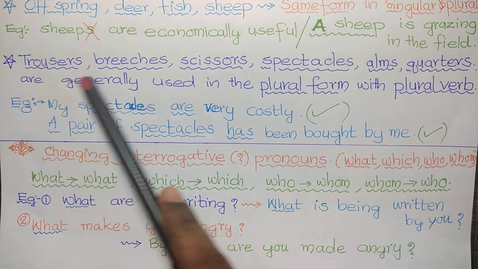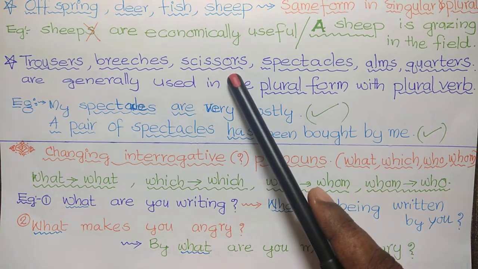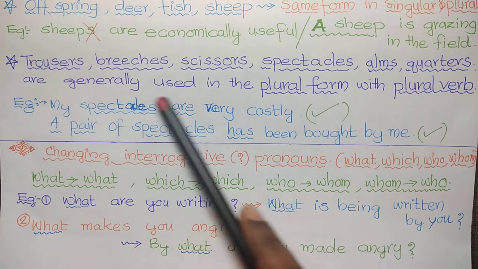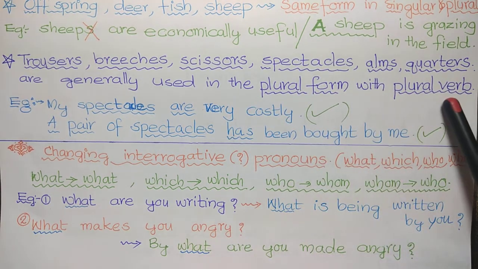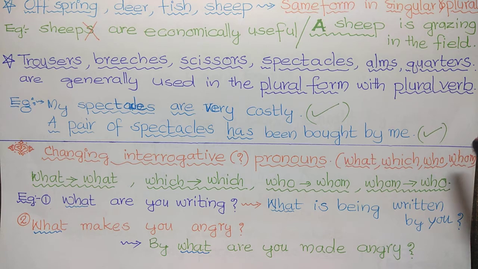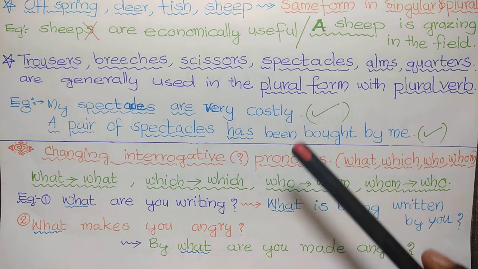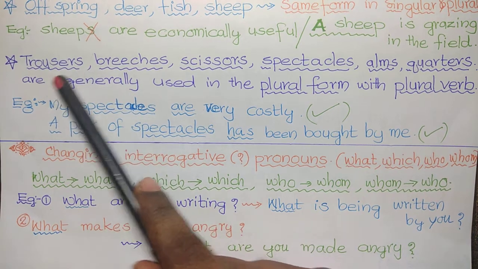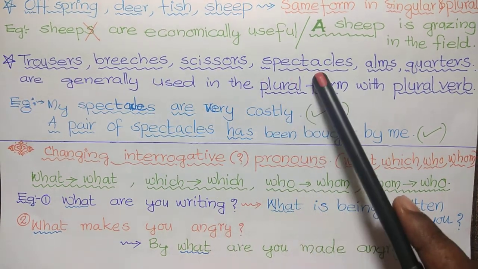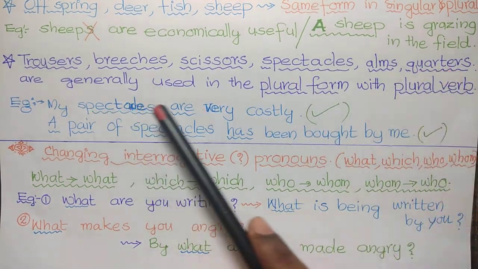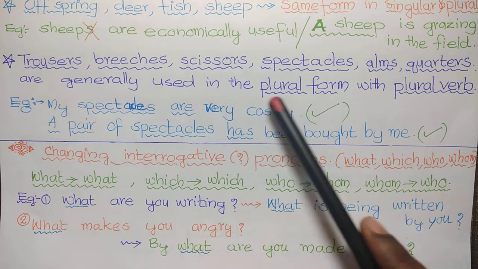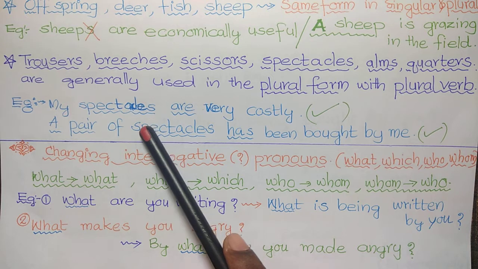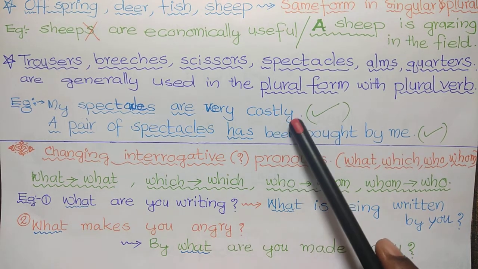Next, trousers, breeches, scissors, spectacles, arms, quarters are generally used in the plural form with plural verb. We had already seen spectacles. See the example.